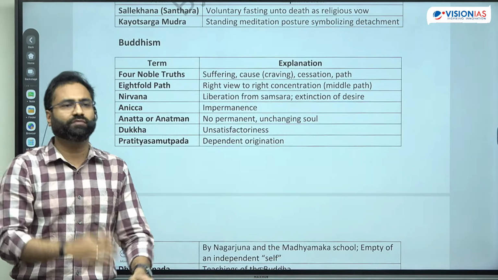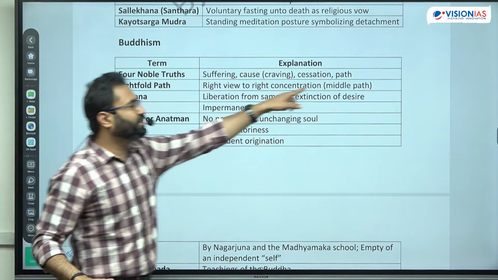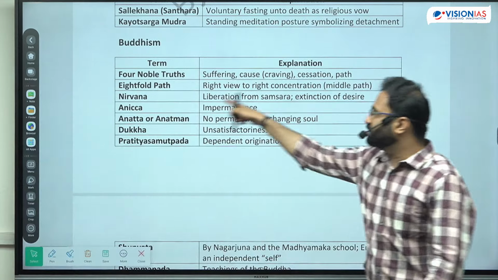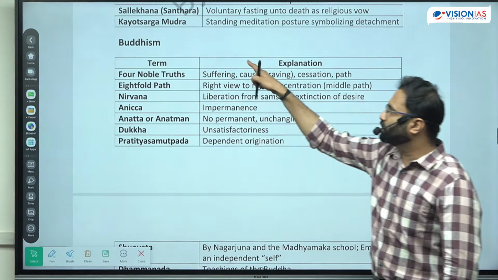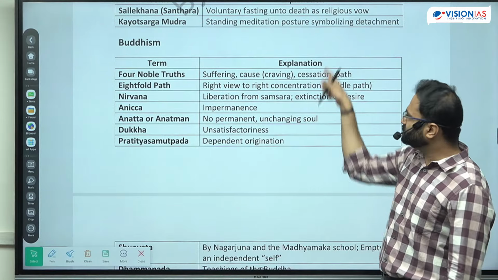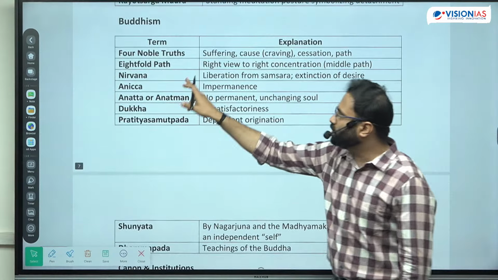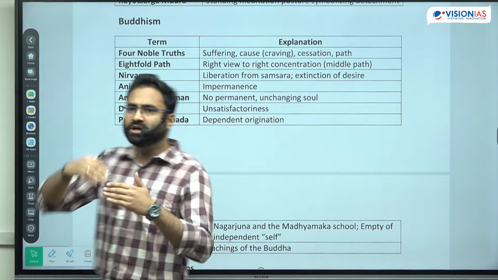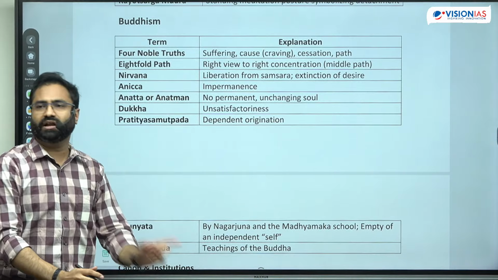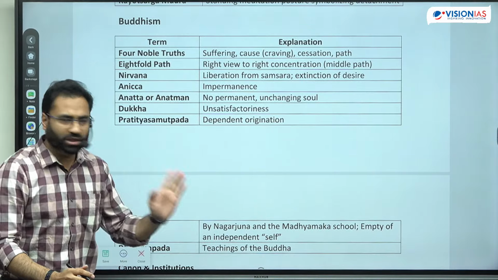And I'm telling you the way. What is that particular way? That particular way is the Ashtang Marg, or the eightfold path. So the four noble truths include suffering, causes of suffering, cessation of suffering, and the path. What is the eightfold path? Right view, right concentration, then right meditation. From right view till right meditation, right samadhi, all these are part of this.